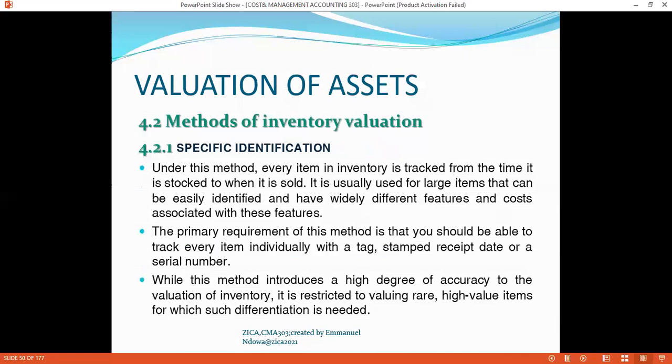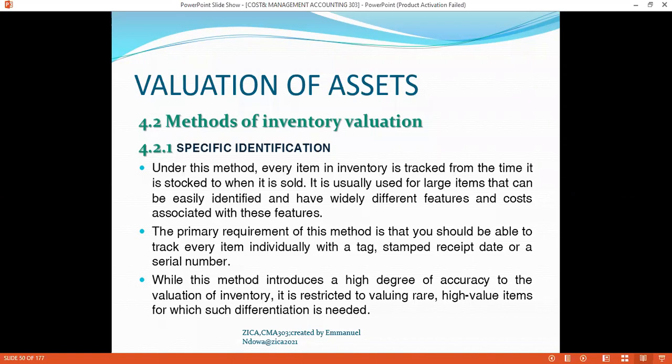So before I go on to the valuation of fixed assets, we are looking at different methods of how you can be in a position to evaluate the inventory. I highlighted earlier on the first in, first out, the last in, first out, and the weighted average. We've got another method, again, the specific identification.